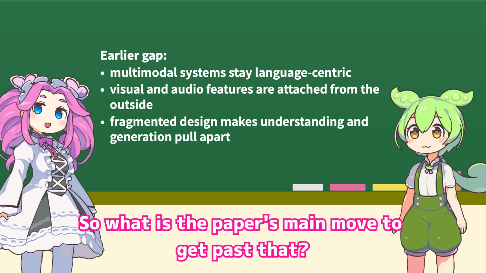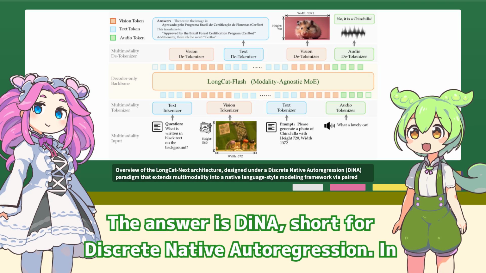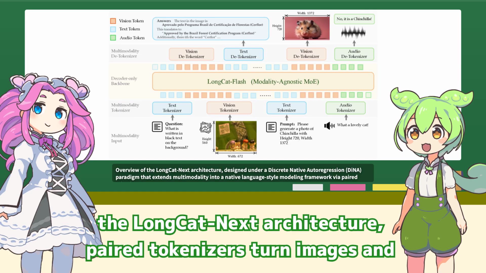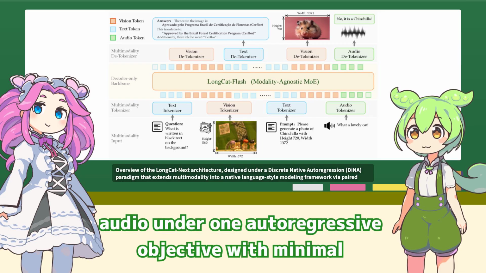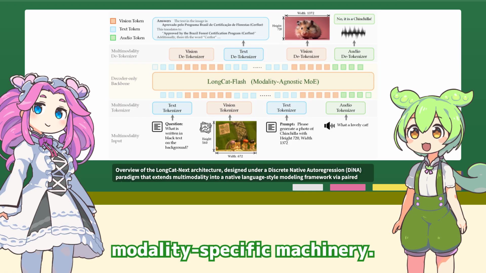So what is the paper's main move to get past that? The answer is DiNA, short for Discrete Native Autoregression. In the LongCat-Next architecture, modality tokenizers turn images and audio into discrete tokens, and the backbone processes text, vision, and audio under one autoregressive objective with minimal modality-specific machinery.